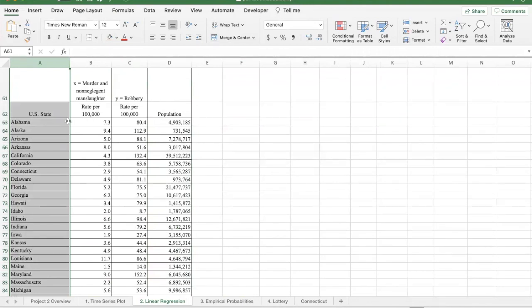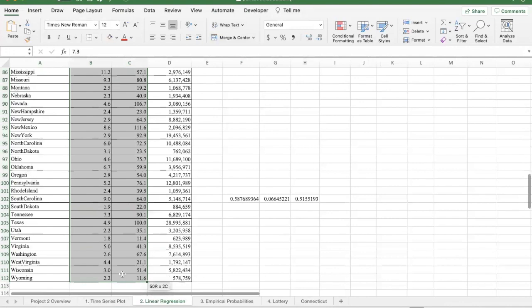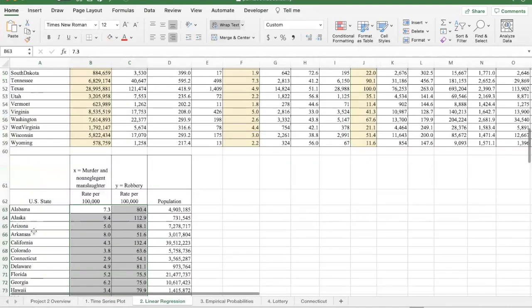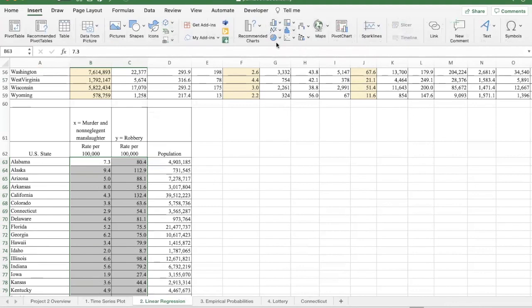And what you want to do is, let's say we're going to look at the relationship between the murder rate of each state and its corresponding robbery rate. So we're not going to select the titles. All we're going to select is the raw data. Now we have data from the 50 states, so just go all the way down. Here they're sorted. The states are sorted alphabetically. And so we want this to be the X and this to be the Y in this particular one. So we highlight the data, come up and insert a scatter plot. And that's this one right here.